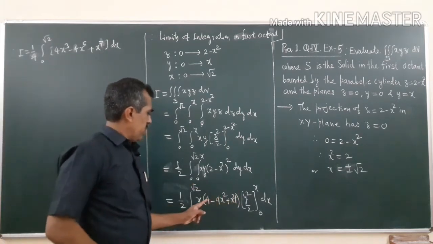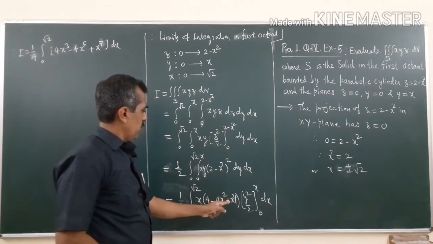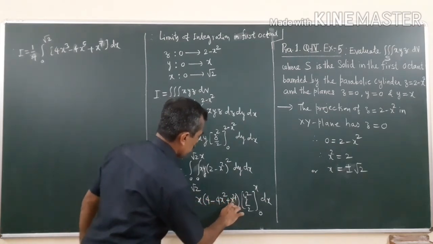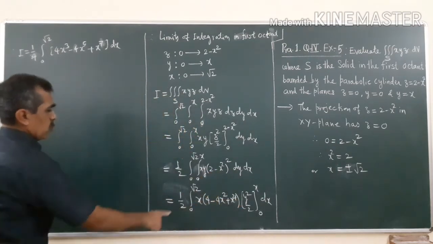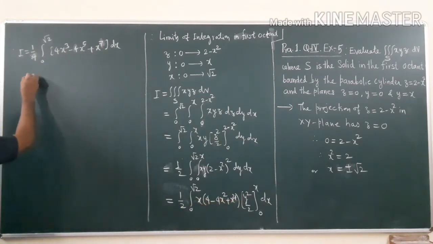So multiply this by x cube, so 4x cube minus 4x raised to 5 plus x raised to 4 multiplied by x into x square, so that will give you x raised to 7 dx.